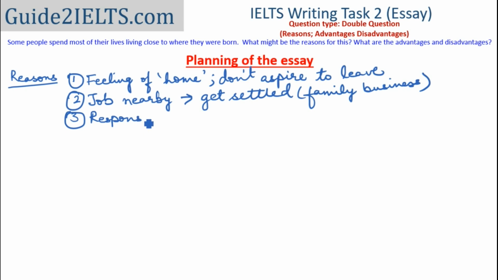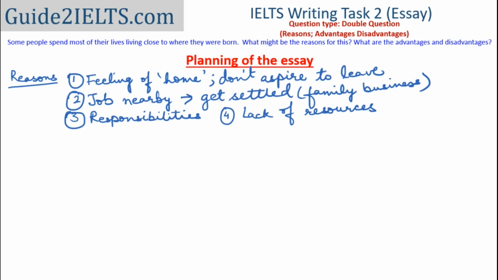And then the next point that I'm writing is that maybe they do so because they have responsibilities. Could be taking care of their parents, could be choosing to just stay close to their family and their parents. And it may also be that they didn't have the resources to move, they didn't have the money, or they never got the opportunity. Now, if you look at this, all of these reasons are possibilities.